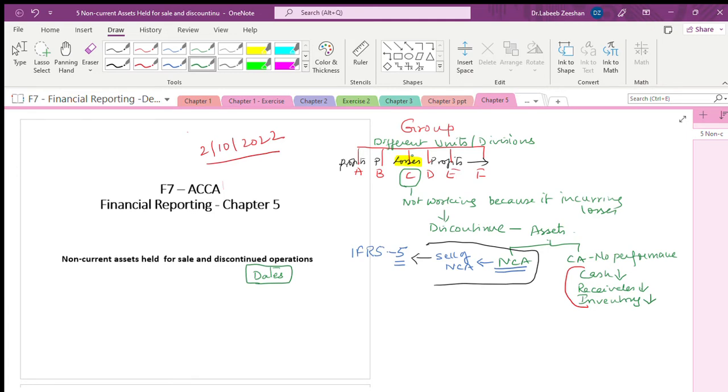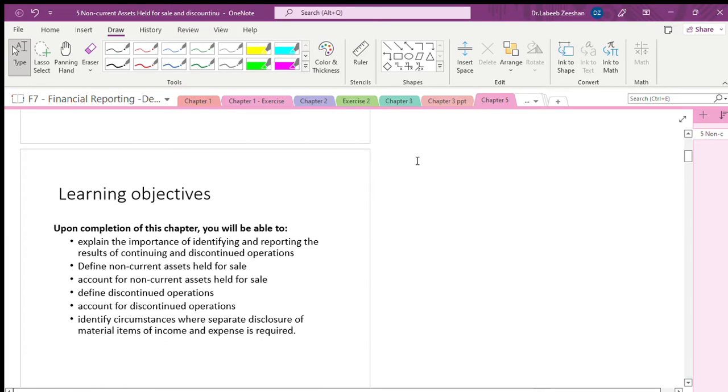This is the summary about the lecture as such. Upon completion of this chapter, you will be able to identify and report the results of continuing and discontinued operations.